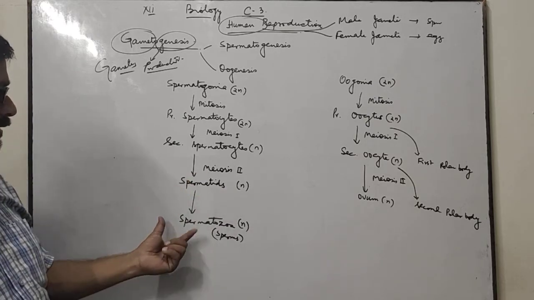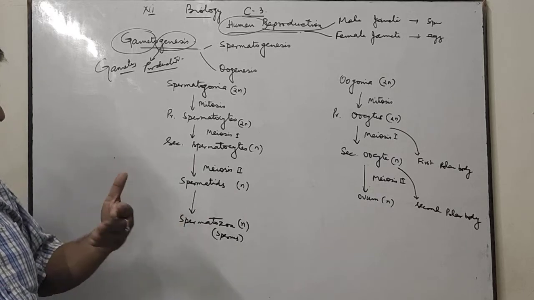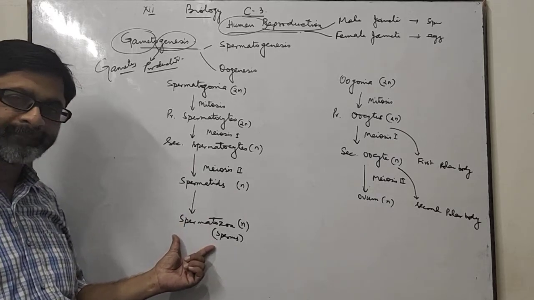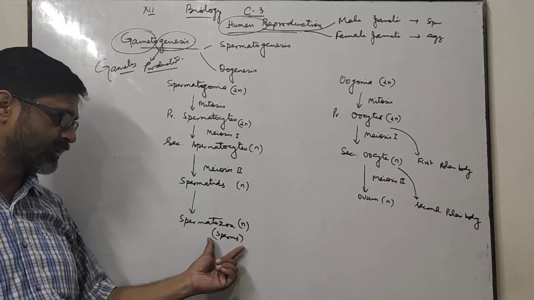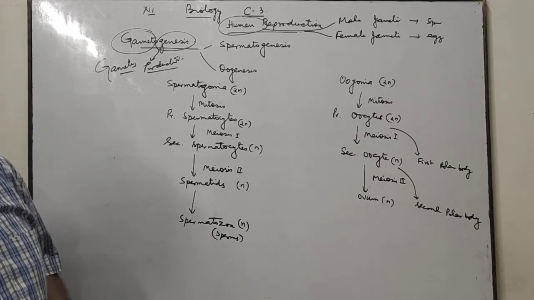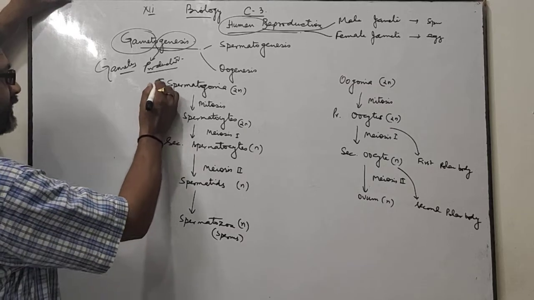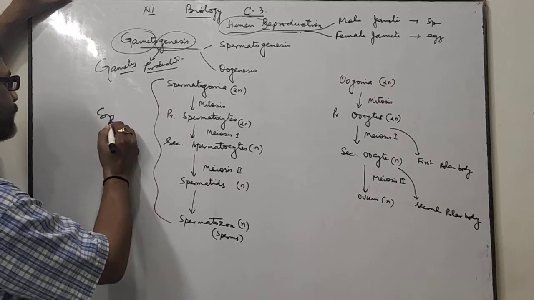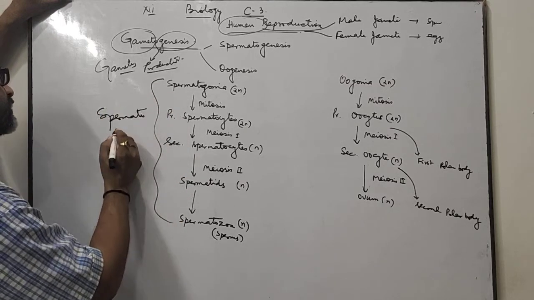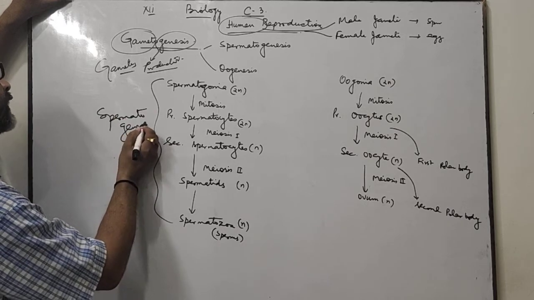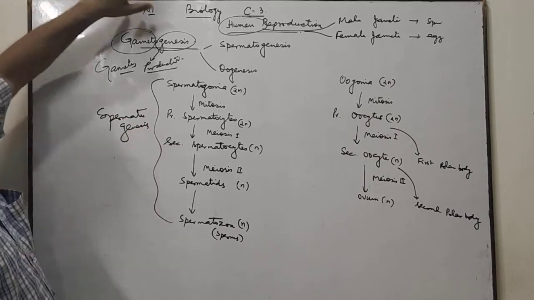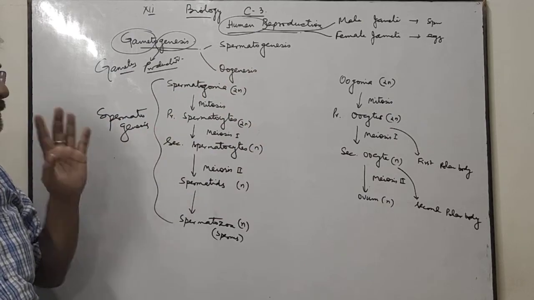These spermatids mature, grow, and develop into spermatozoa, or spermatozoa is also known as sperms. This is the process of spermatogenesis which takes place in the testis of male.